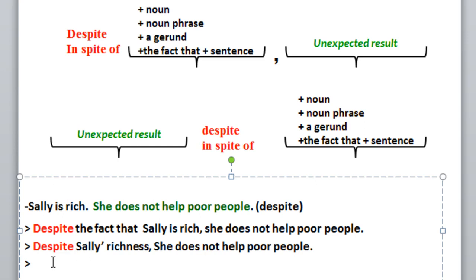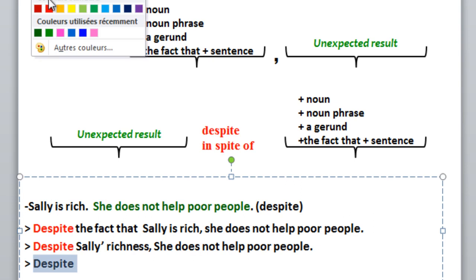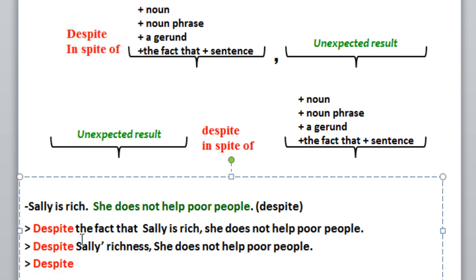Now I'm going to provide a third possible answer. I'm going to follow despite by gerund. As I told you, gerund means verb plus ing. So despite, the verb in the sentence is, its base form is be. To make it gerund, you add ing. Despite being rich, comma, Sally does not help poor people.